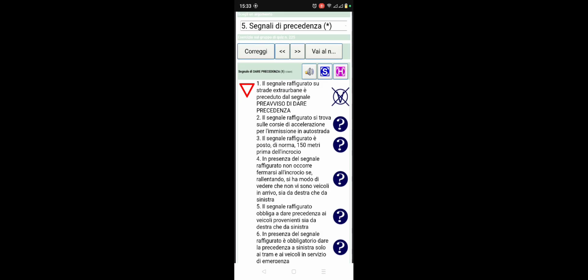Number 2. Il segnale raffigurato, this sign figured, si trova sulle corsie di accelerazione. So this sign can still be found on the acceleration lane per immettersi in autostrada, the acceleration lane to enter into the highway, and it's true. Number 3. Il segnale raffigurato.